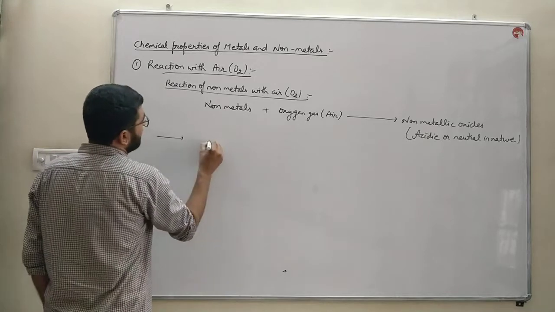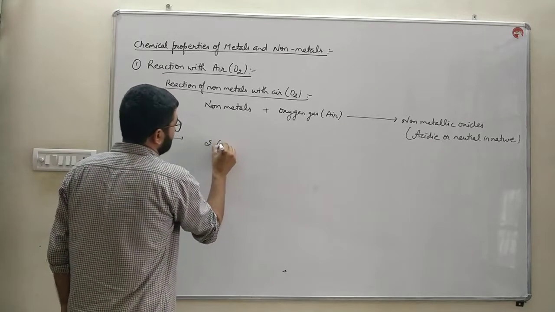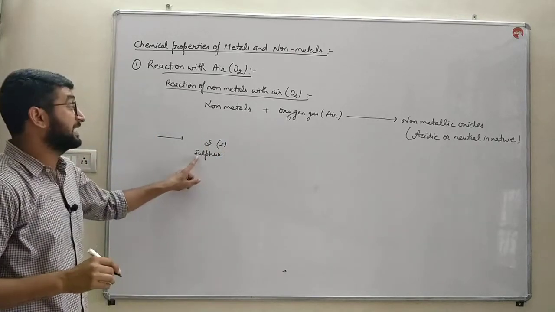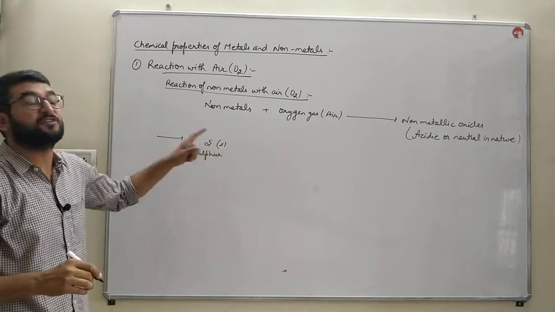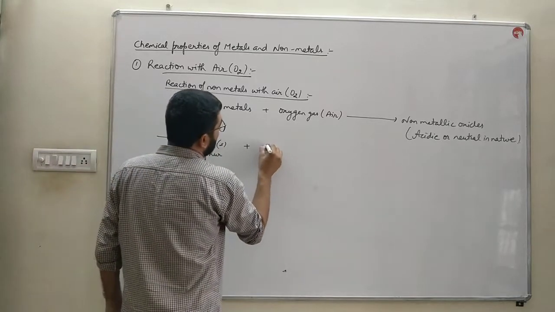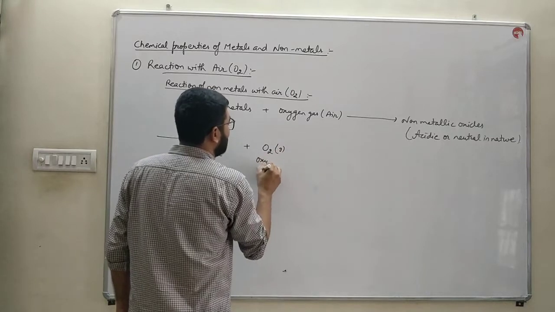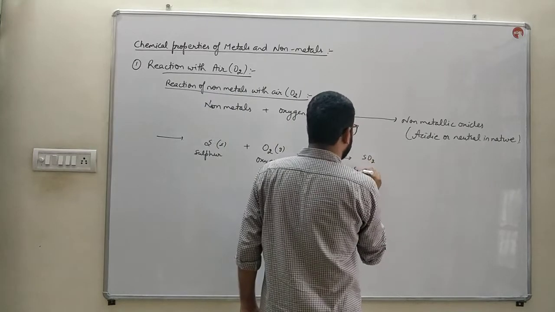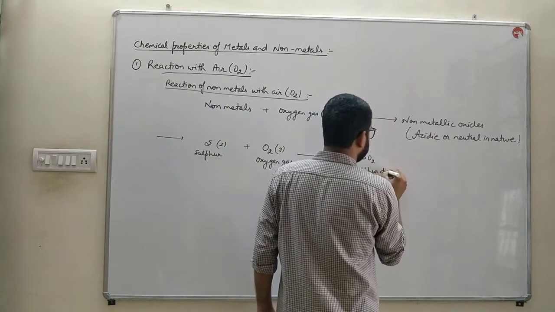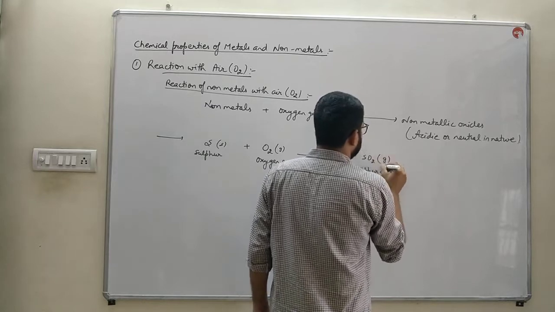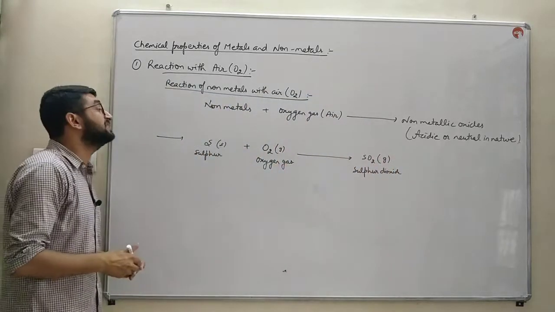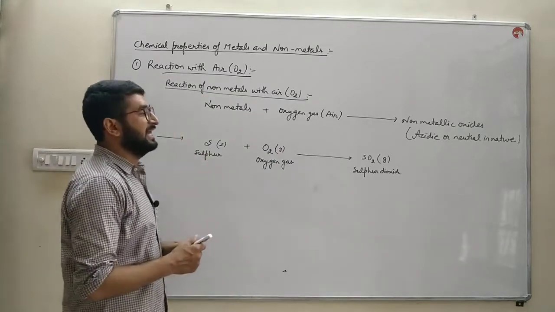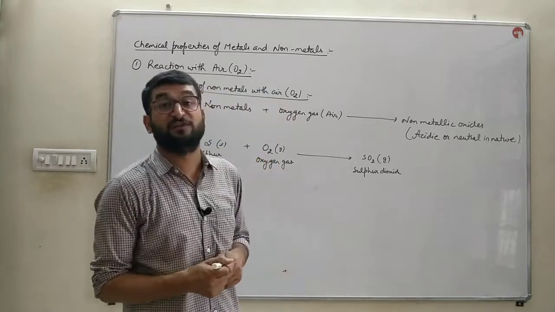So the examples are when sulfur powder, this is the symbol of sulfur, capital S, and this is small s, solid state, that is for the powdered form. When sulfur powder reacts with oxygen gas, that is air, then it will produce a gas that is sulfur dioxide. In the bracket I wrote the physical form. G means gas, small s means solid. When sulfur reacts with oxygen gas, it will produce the gas sulfur dioxide, which is acidic in nature.